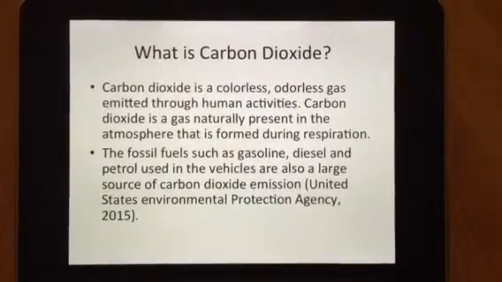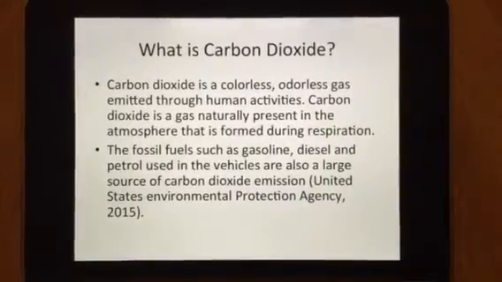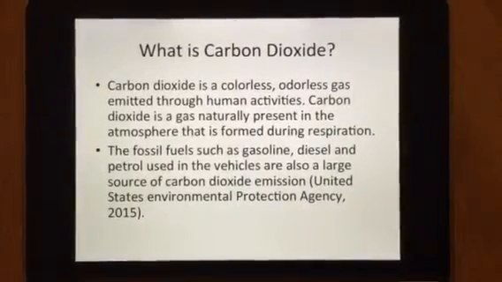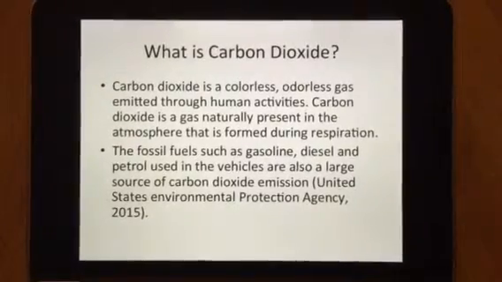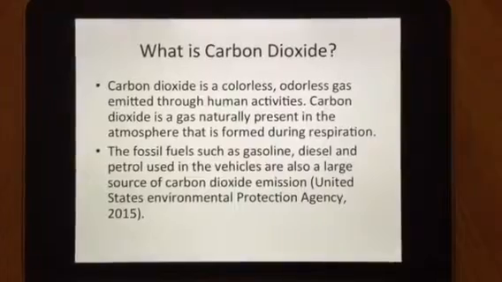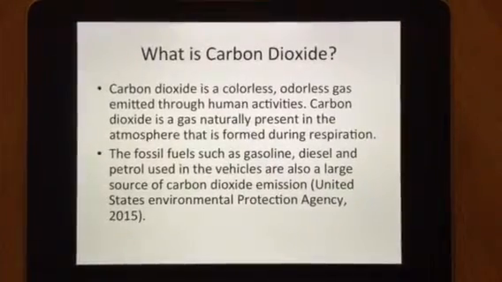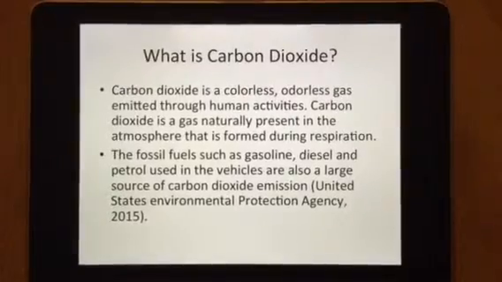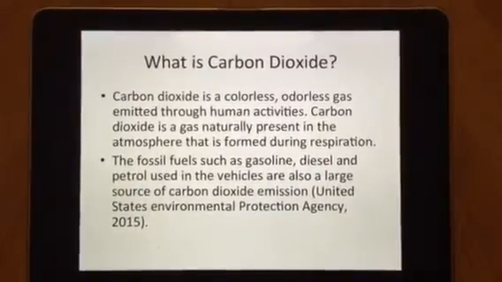What is carbon dioxide? Carbon dioxide is a colourless, odourless gas emitted through human activities. It is a gas naturally present in the atmosphere that is formed during respiration. According to the United States Environmental Protection Agency, the fossil fuels such as gasoline, diesel and petrol used in vehicles are also a large source of carbon dioxide emission.